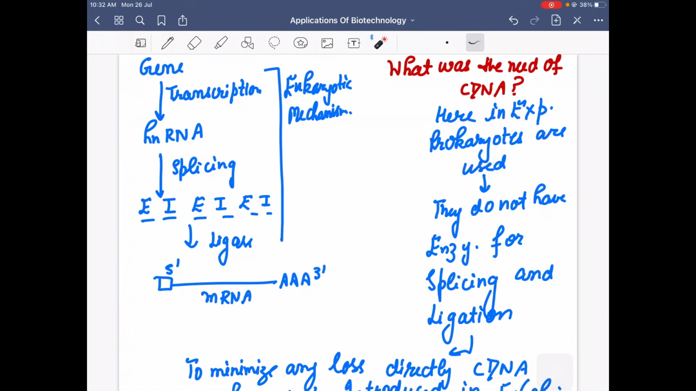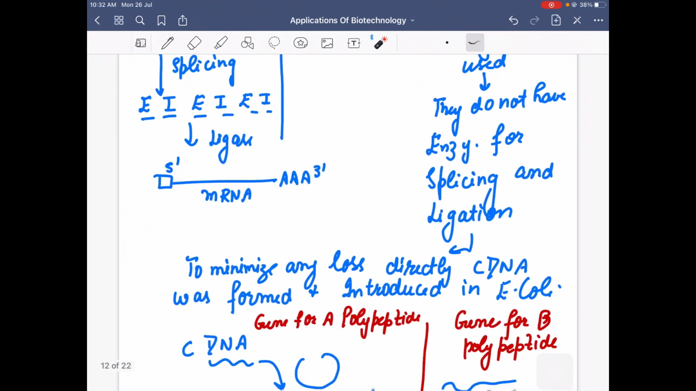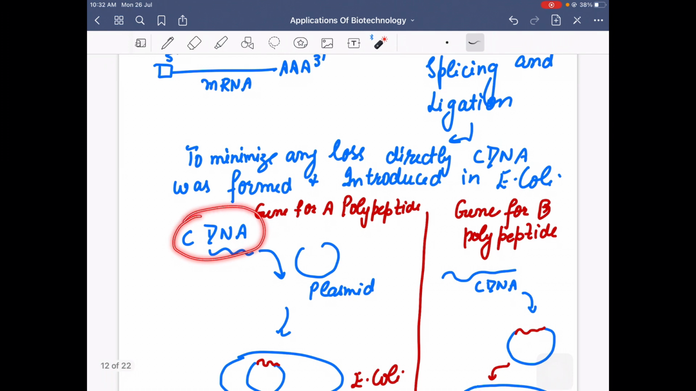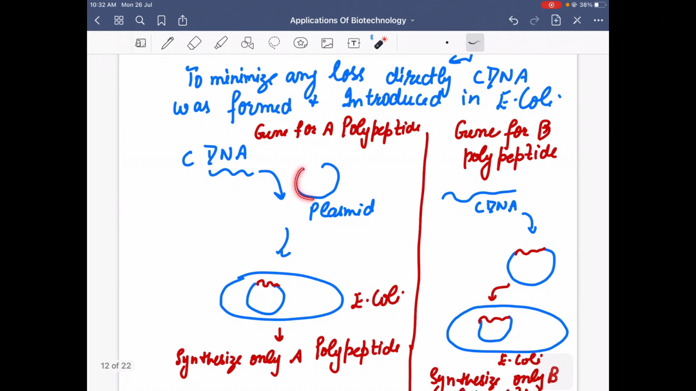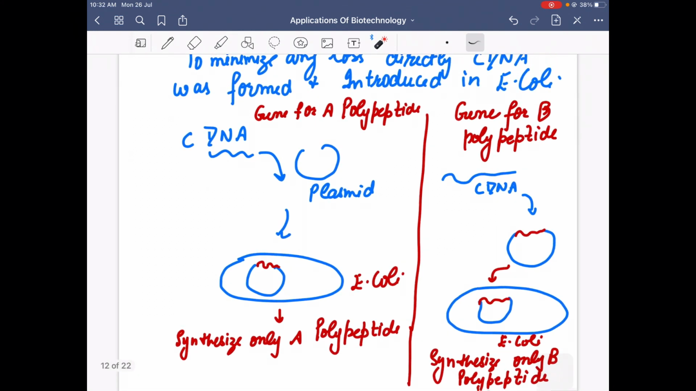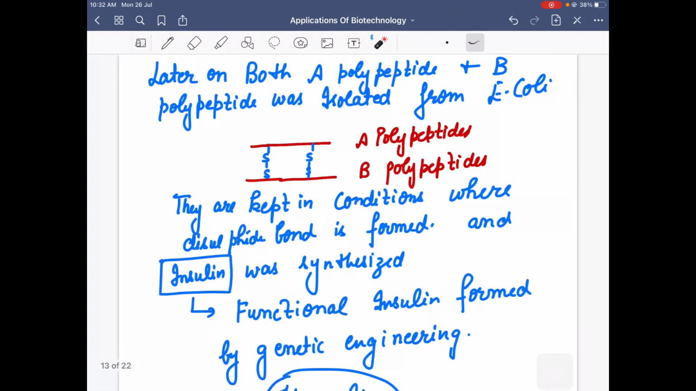So you need to now find out the alternative. To minimize any loss, they directly form the cDNA, and then introduce this cDNA into the E. coli. Here this cDNA was for the A polypeptide, and this cDNA was for the B polypeptide. They used plasmids and introduced this cDNA gene into the E. coli. This E. coli now synthesized the A polypeptide, and this E. coli synthesized the B polypeptide. So now your two polypeptide chains were ready.